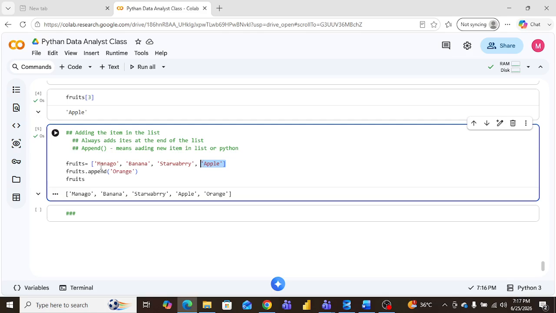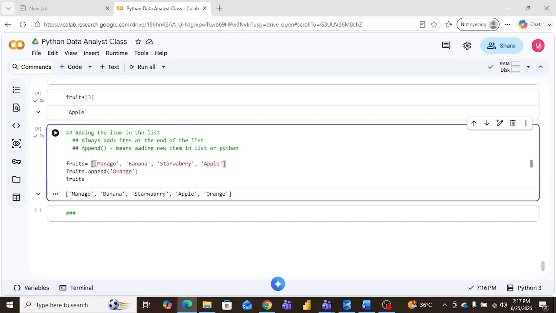For example, this is a mango. I want a fruit name, please tell me. Okay, pineapple. So this is mango at the zero index, right? The mango position is the zero index.